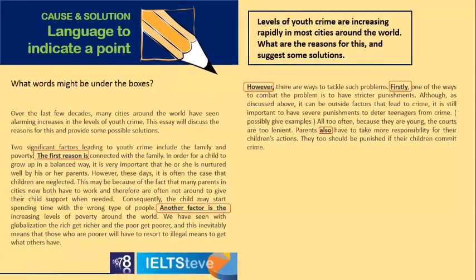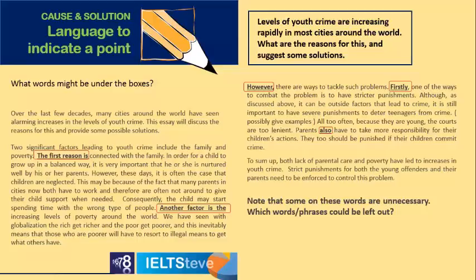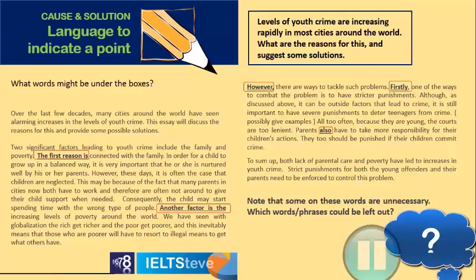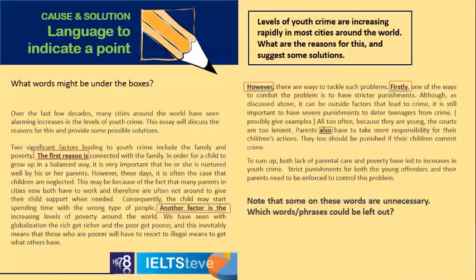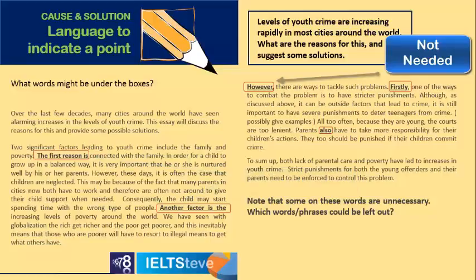Really good. Now, some of these words are not necessary. Sometimes we can take a few of these words away. What words do you think would be unnecessary? So as we come across the first body paragraph, those two phrases, yeah, actually we do need them. They're pretty important to guide the reader through it. This, however, is not really necessary, because as soon as we say there are ways to tackle such problems, the such problems refers back, and the way to tackle is telling the reader this is now solutions. The firstly there is not necessary though.